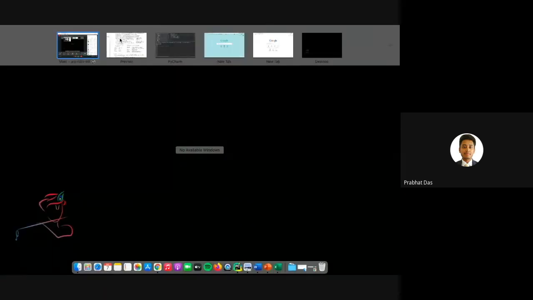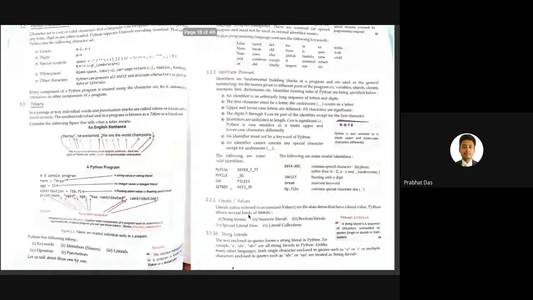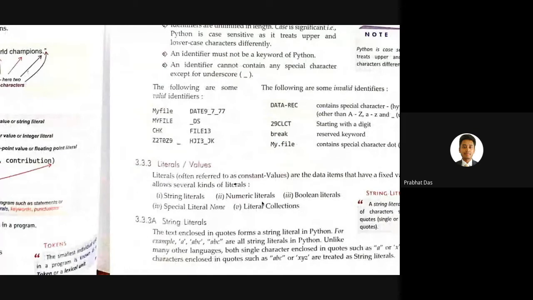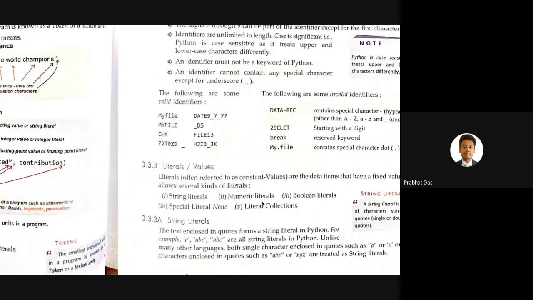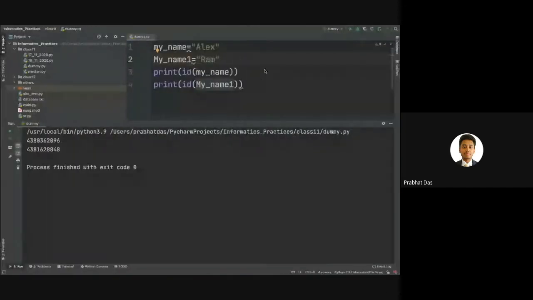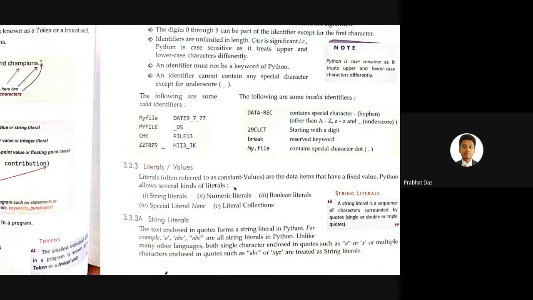So let's move ahead to the next concept, and that is literals and values. Whenever we talk about literals or values, literals can be expressed as those objects or tokens which are the values of some sort of variables that we set. Here you can see that in my_name, this was a variable which was storing the value Alex, which is a combination of English characters. This is a string literal. Literals mean values that we set for the identifiers that we have defined.